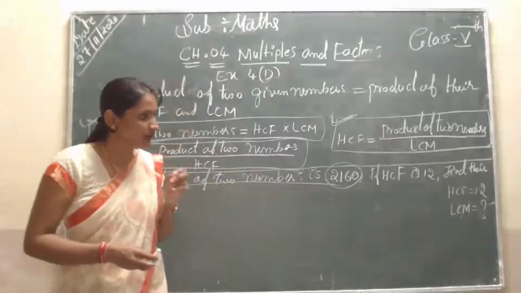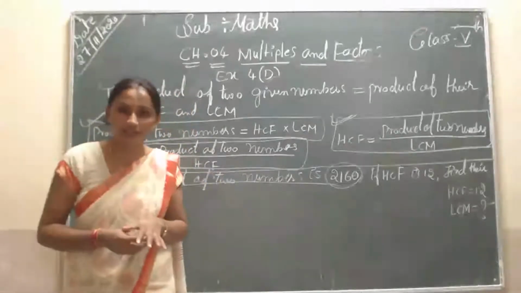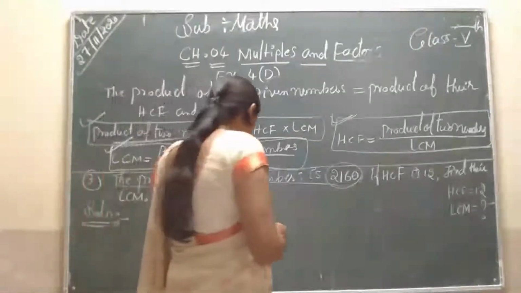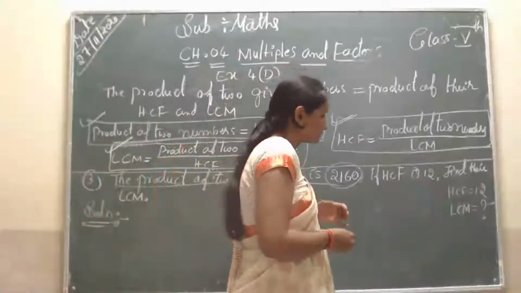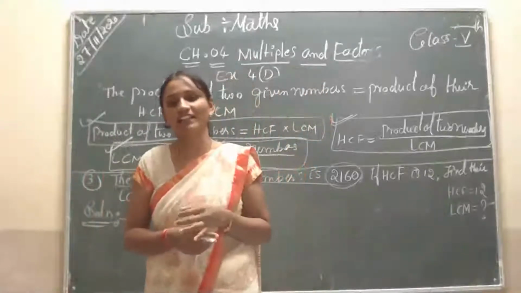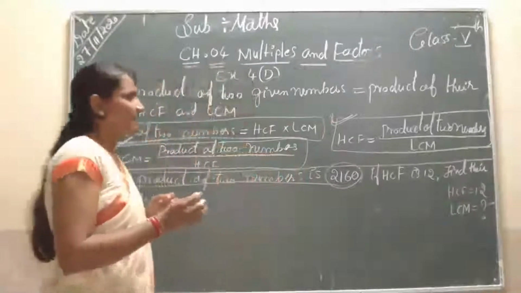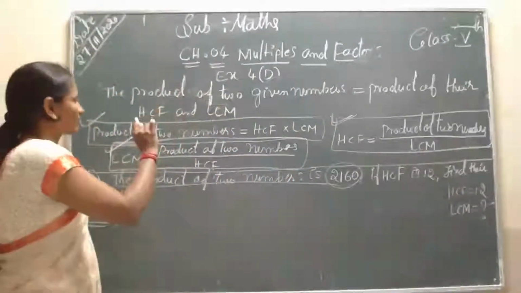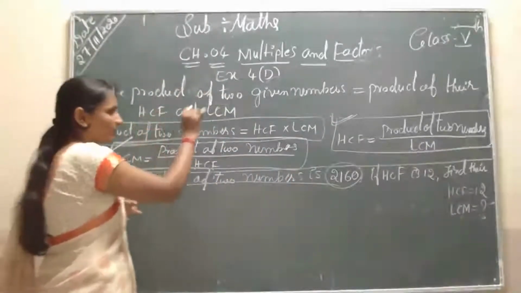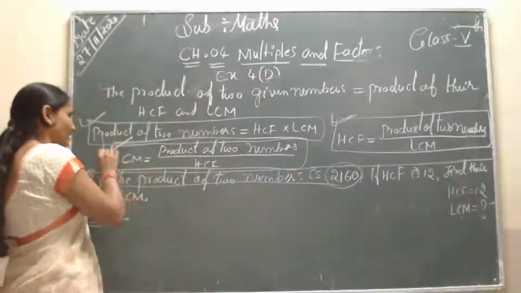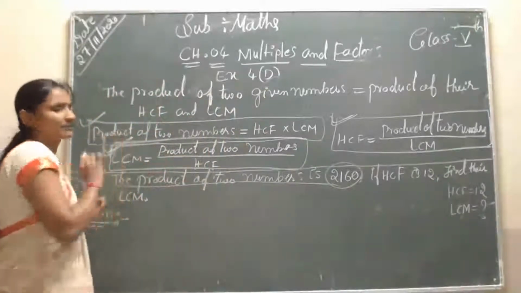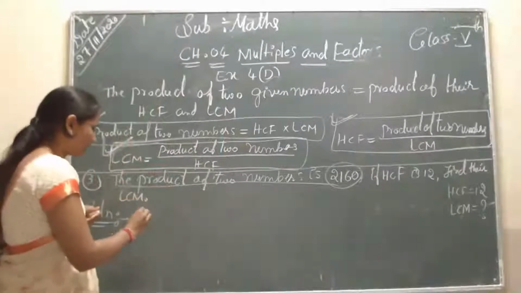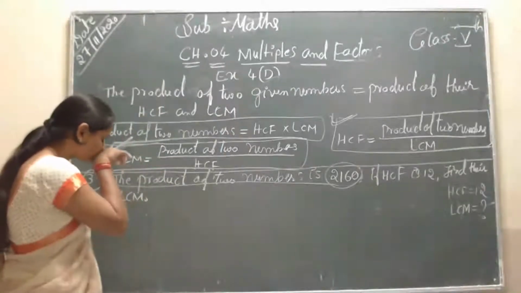Next question: what is the HCF, students? The HCF is 12, but you have to find the LCM. Find the LCM means, students, can you observe this? You will use this formula, so you apply these formulas because the LCM is equal to